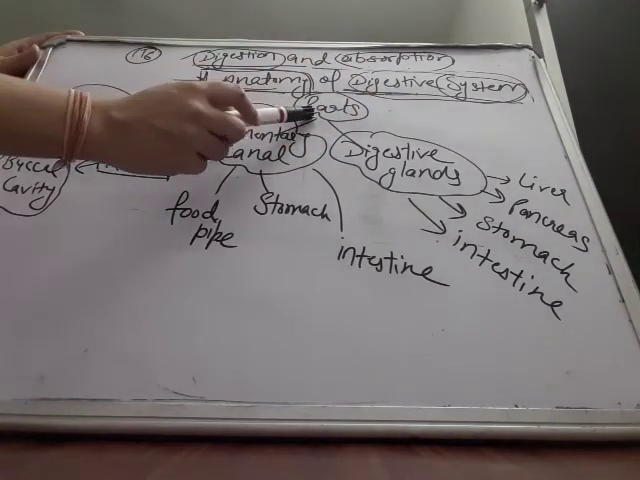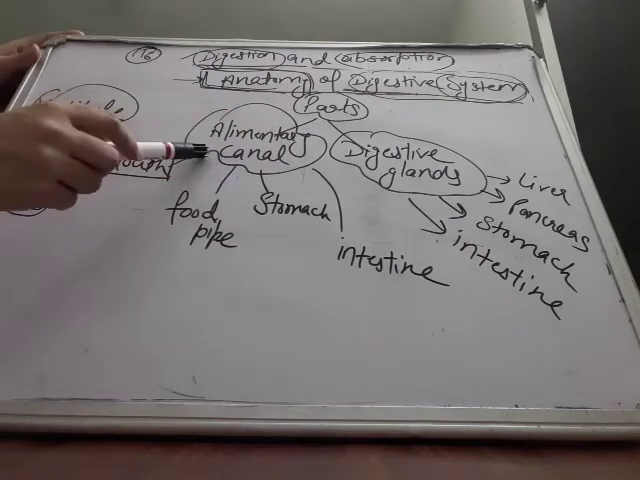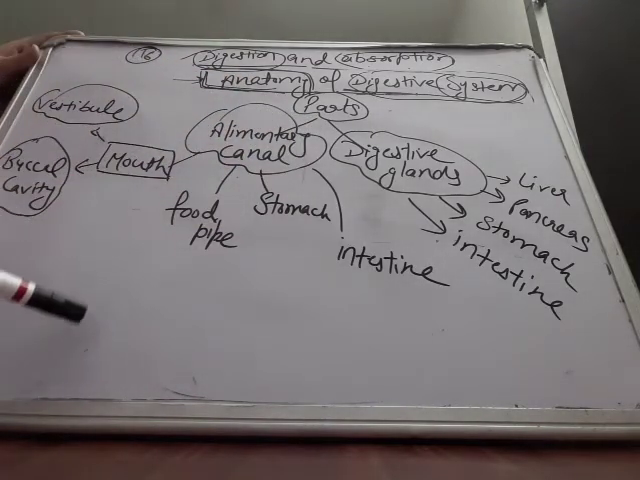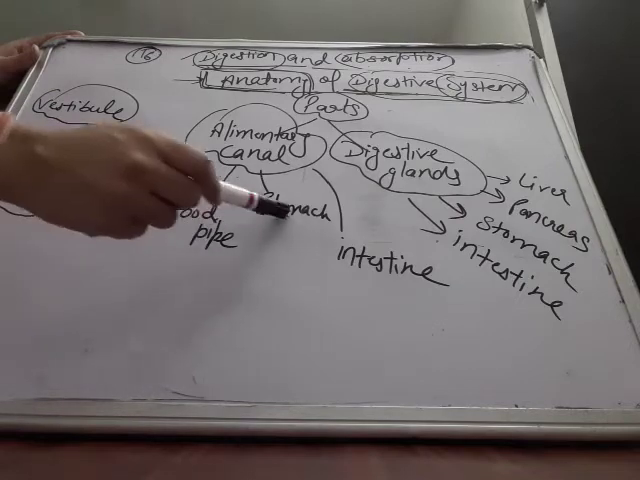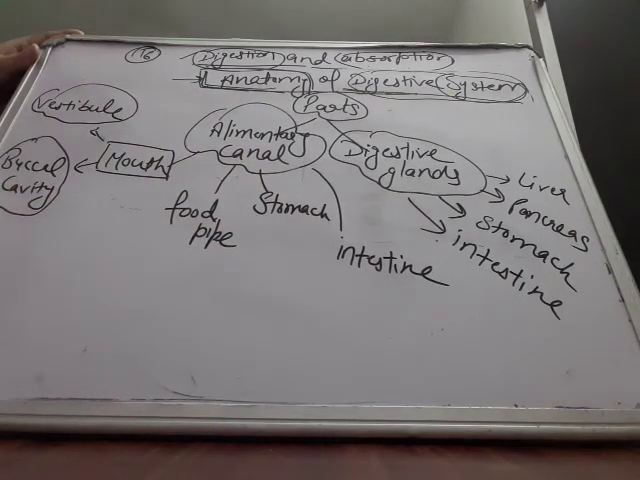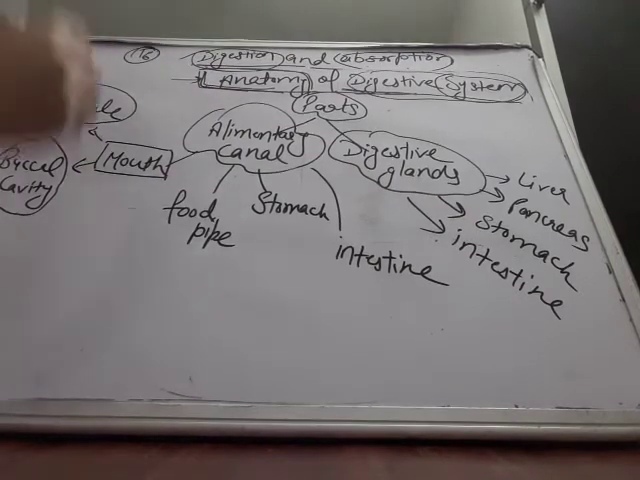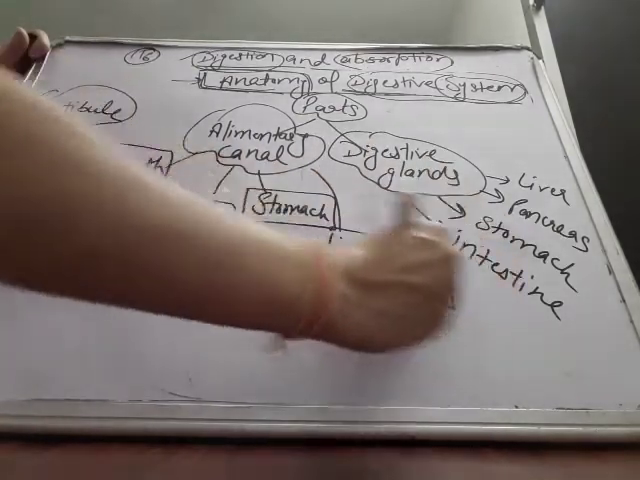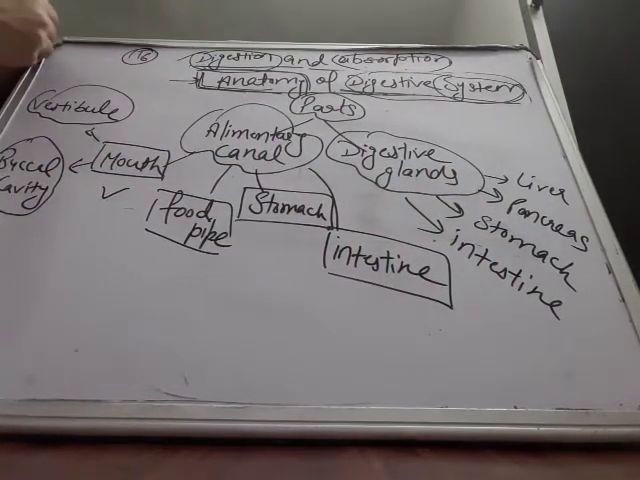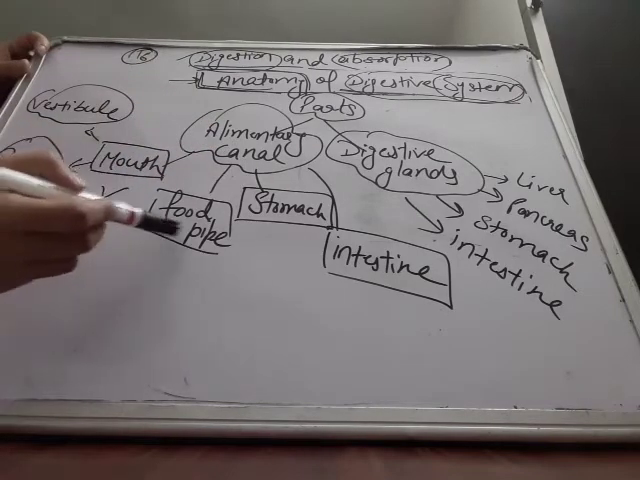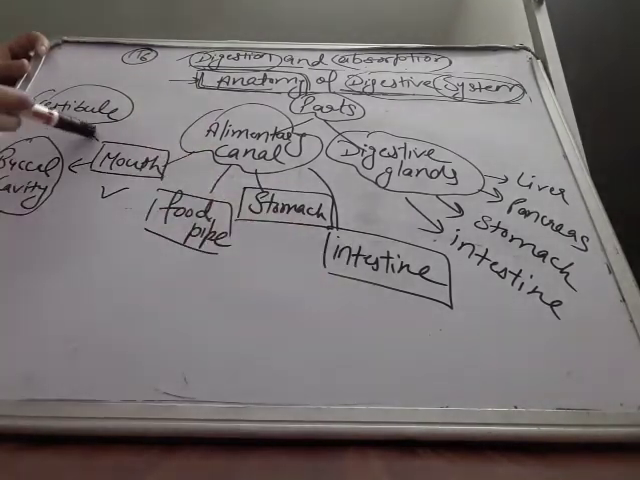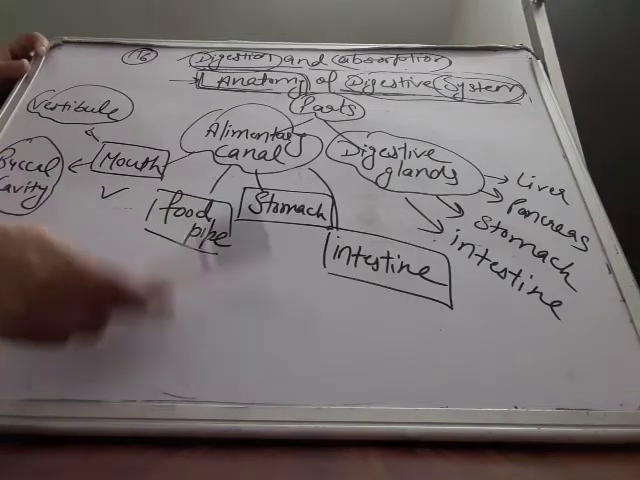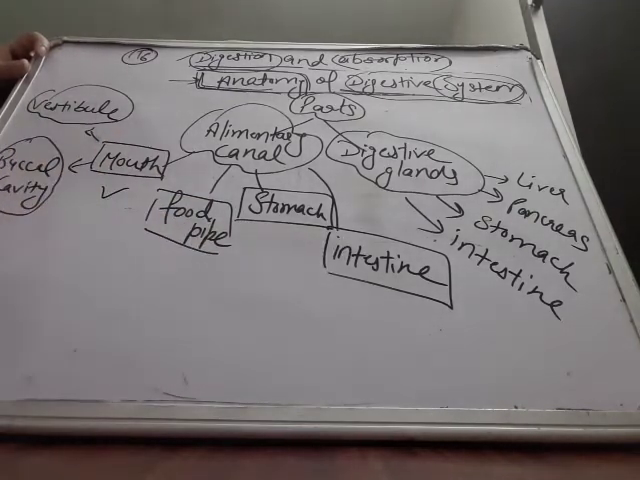The human digestive system has been divided into two parts: alimentary canal and digestive glands. Alimentary canal is a very long structure. What is it made up of? Alimentary canal is made up of mouth, food pipe, stomach and intestine. Mouth further has its parts, stomach has its own parts, intestine has its own parts. We'll study their further parts in detail later on.